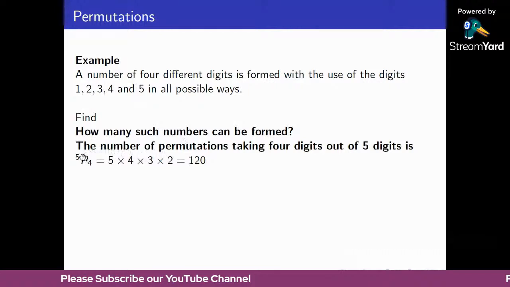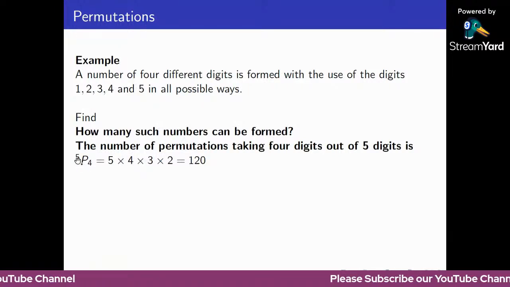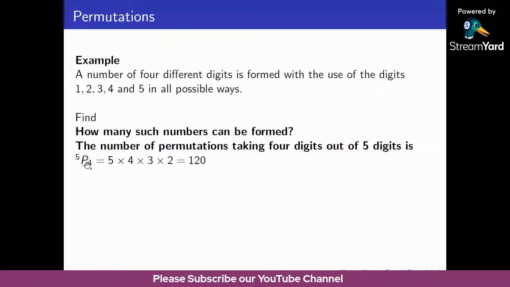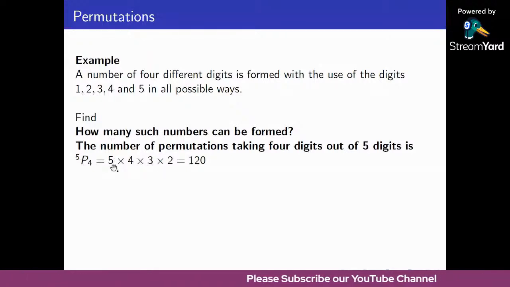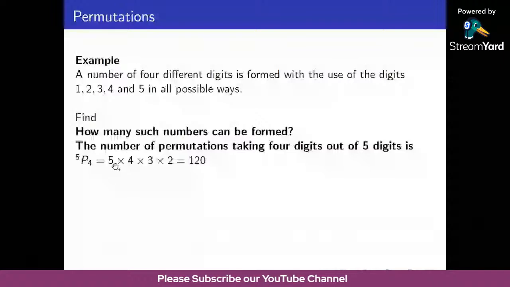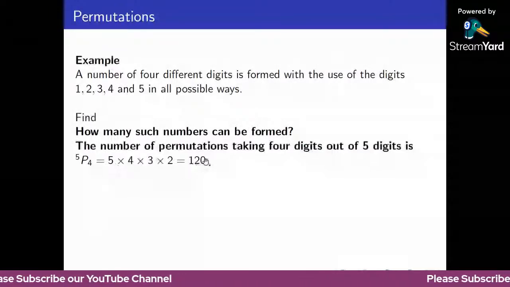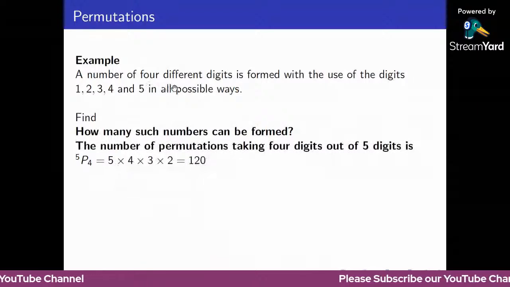There are 5 numbers, and we are using only 4 different digits. So this is equivalent to 5P4. Out of five numbers, we are choosing 4. 5P4 means 5 factorial divided by 5 minus 4 factorial. This is equivalent to 5 factorial, so 5 into 4 into 3 into 2 into 1. This product gives 120. So there are 120 ways we can form a number with 4 different digits.